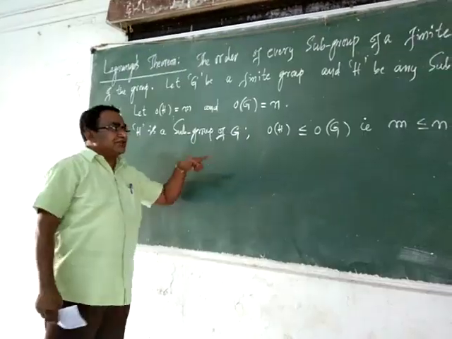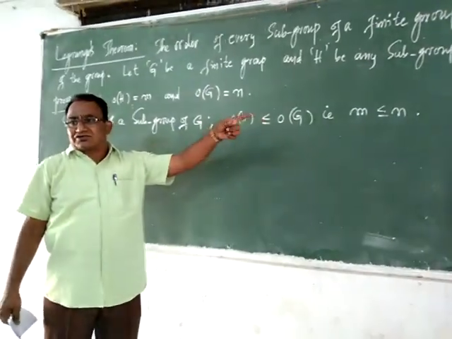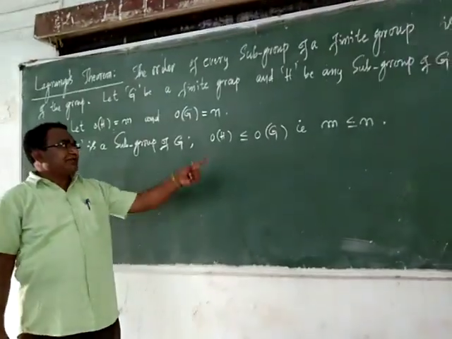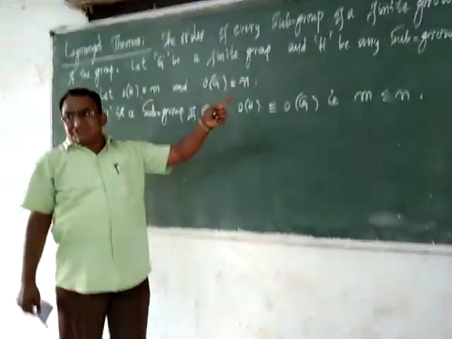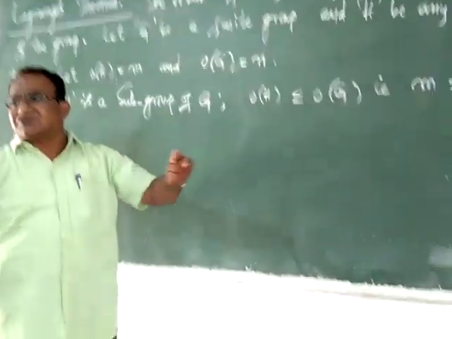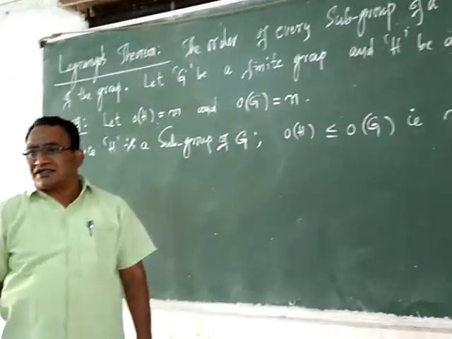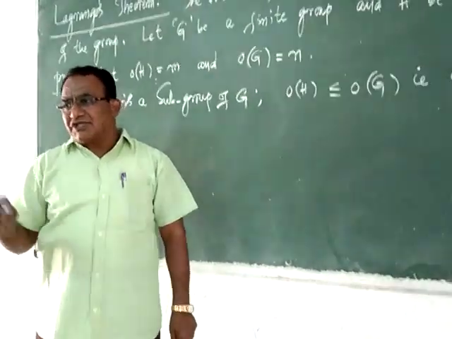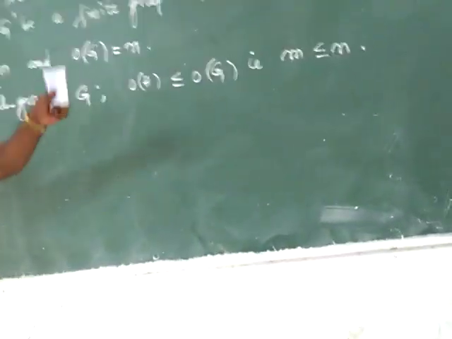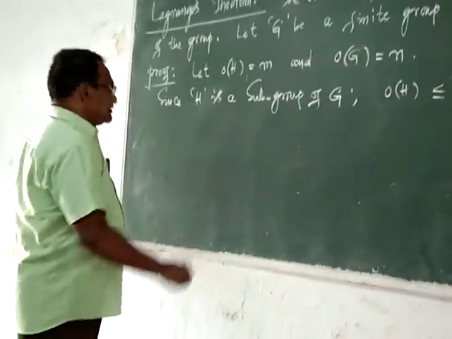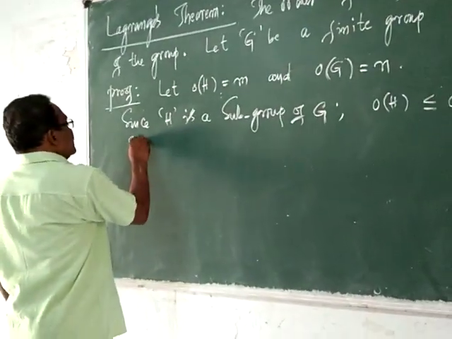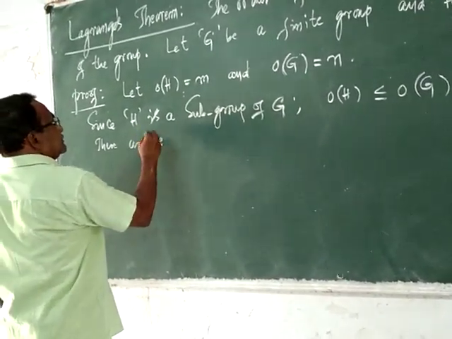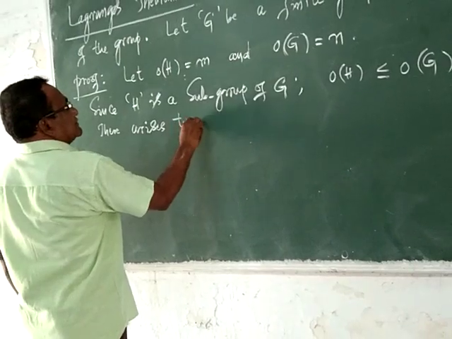Order of H is less than or equal to order of G means there arise two cases: G is equal to H, or G is not equal to H. In both the cases we have to prove that order of H divides order of G.